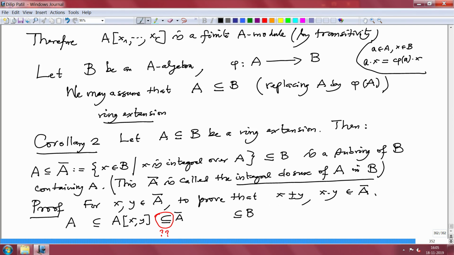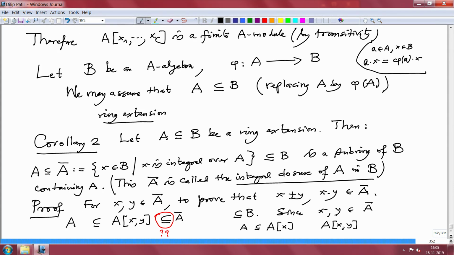That means we want to prove that every element of this is also integral over A, in particular x plus y, x minus y and xy. But what do I know? Since x and y both are in A bar, we know that A[x] over A is finite, and A[x,y] is here.